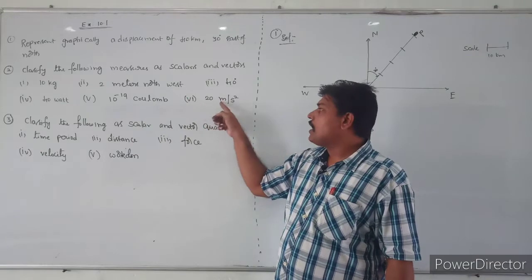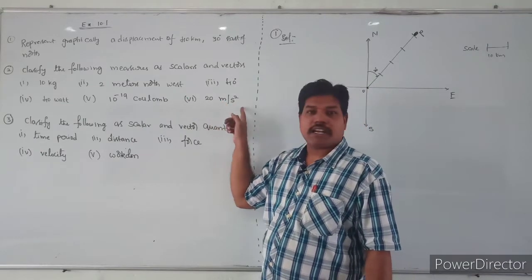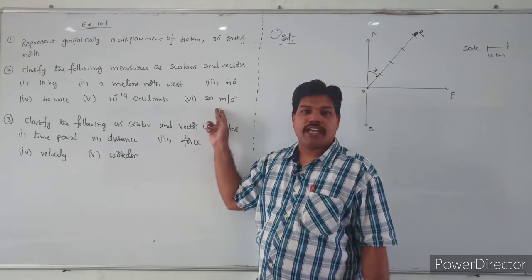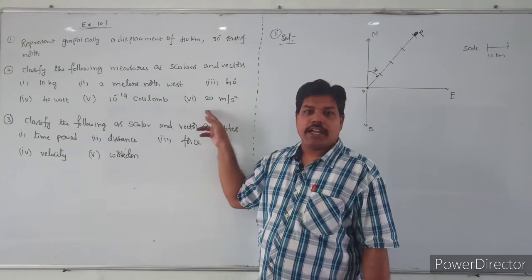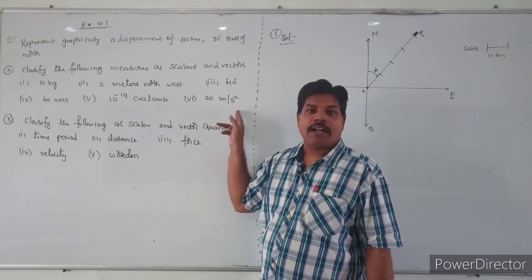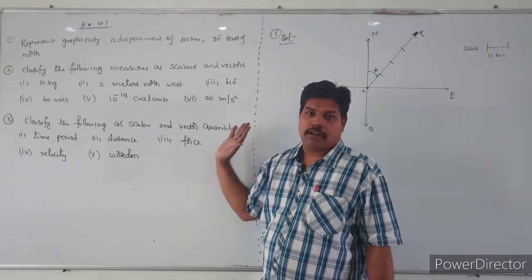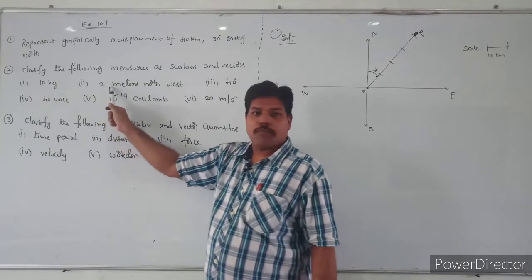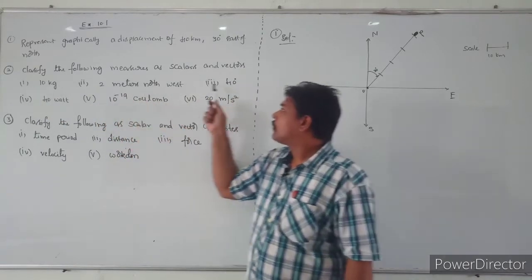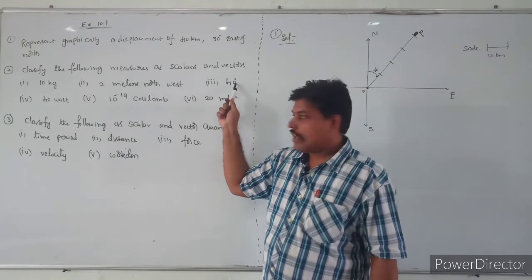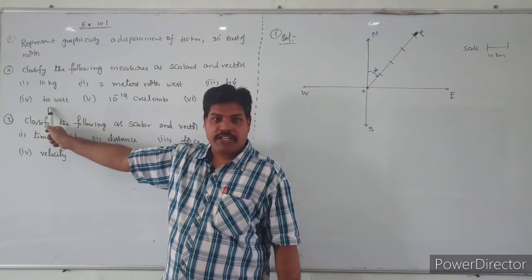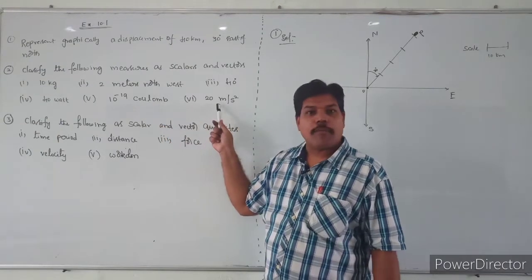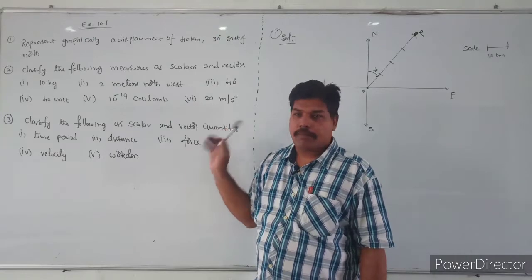Next one, 20 meters per second square. It is acceleration, so it has both magnitude and direction, so it is a vector. What we can write in the notes is: it has both magnitude and direction, so it is a vector. So what we can say is: if it has only magnitude, it is a scalar; if it has both magnitude and direction, it is a vector. Write down those notes.